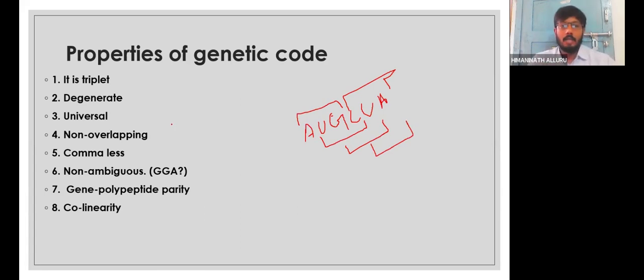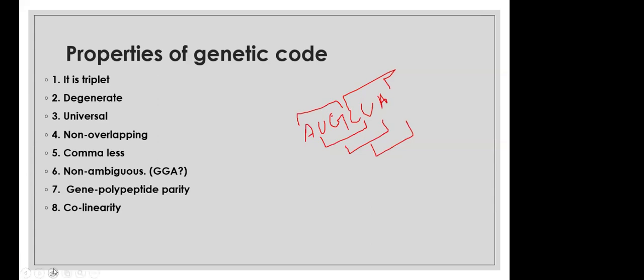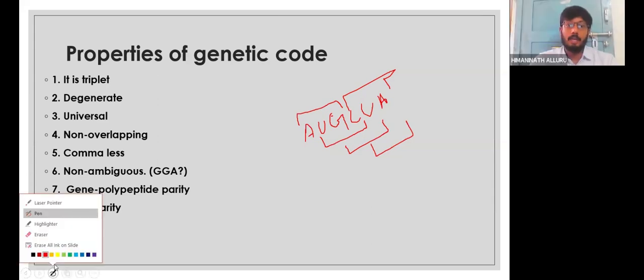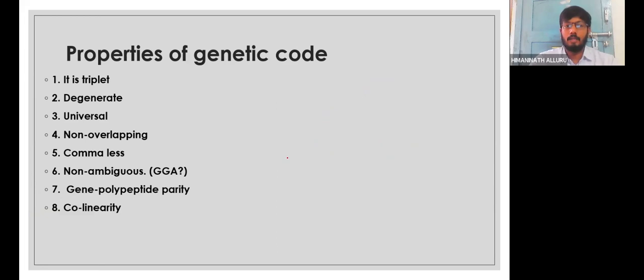Is it possible to have overlapping codons, teachers? Is it possible in a living system? Do we have any such example? Mutation, sir. Mutation happens, yes, ma'am. Can we give any examples where it is actually happening? Yes, it is happening. Now I'm going to share the example with you. Next, commaless. They don't have gaps; they are continuous in fashion. All the codons will be read in a continuous fashion.